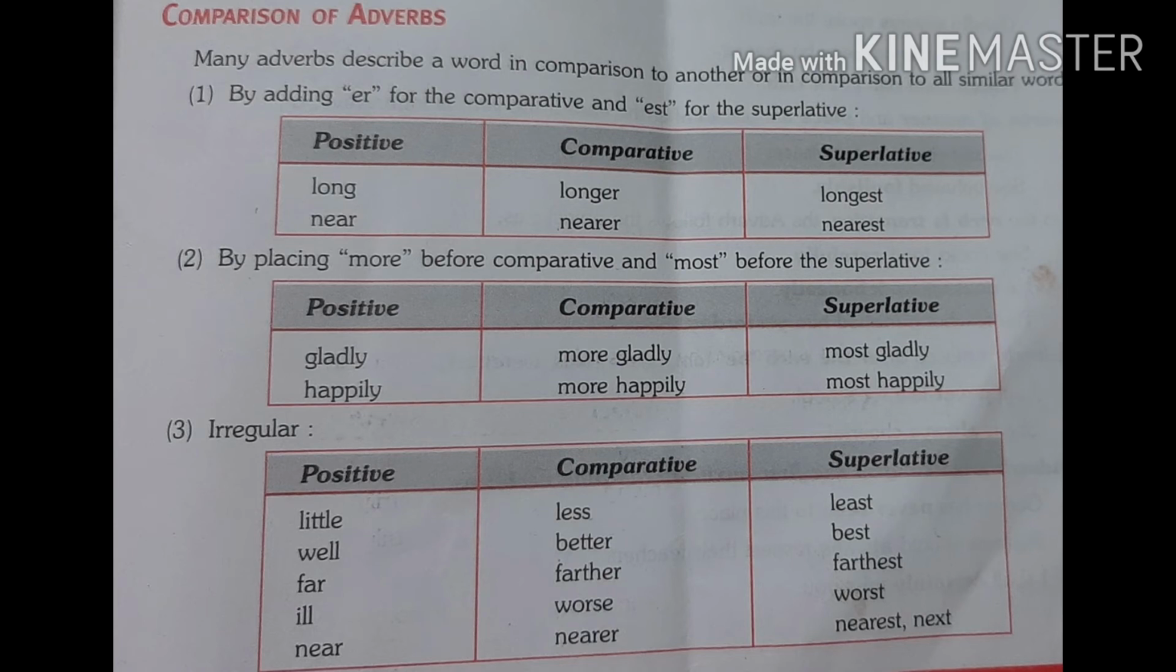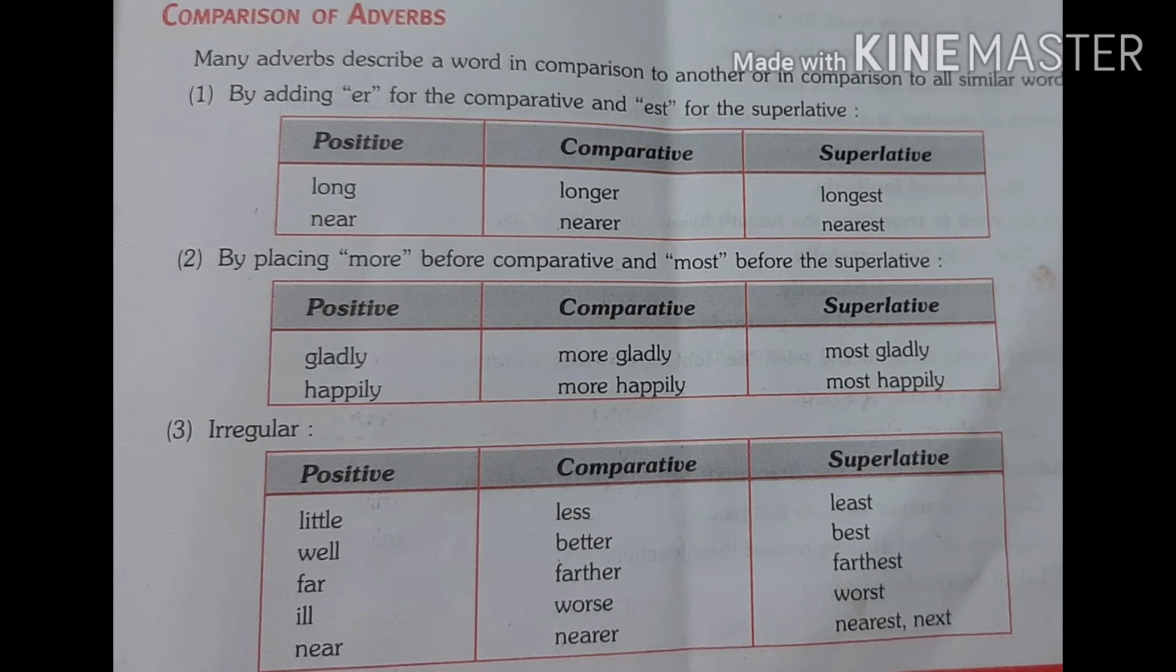When we add -er to the positive degree, it changes into the comparative degree. When we add -est, it changes into the superlative degree. Look at some examples: long, longer, longest; near, nearer, nearest. Second, by placing more before the comparative and most before the superlative.